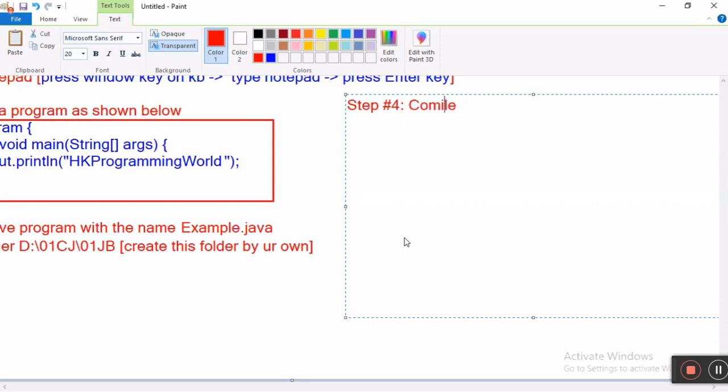Next, step number 4: compile above program by using the command. What is the command? javac. What is the Java file name? Example.java. Where? In command prompt window.